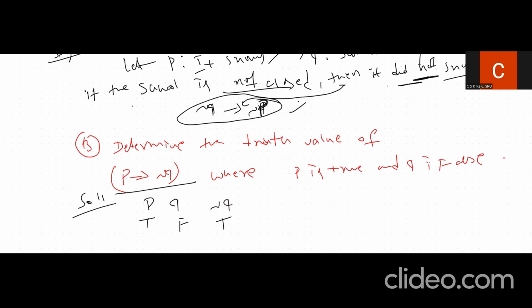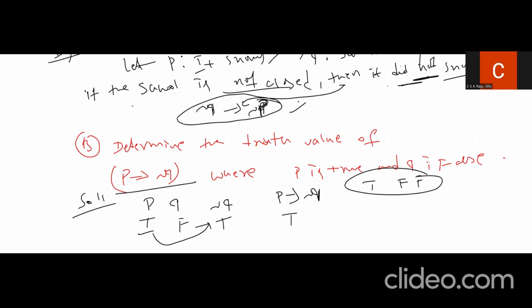Then P implies negation Q: you remember to apply the implication property. The implication property is TF equals F and the rest of the cases are true. So TT gives true. So in terms of sentences, when P is true and Q is false, P implies negation Q is true.